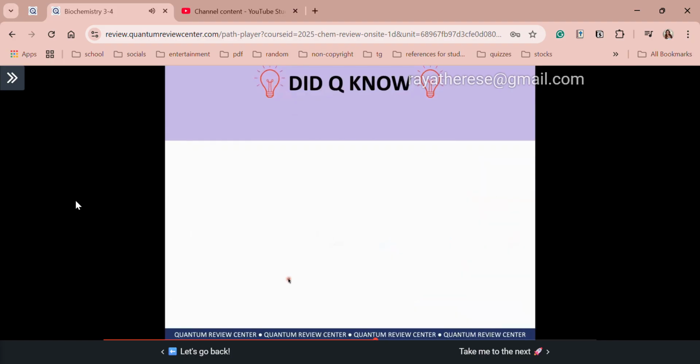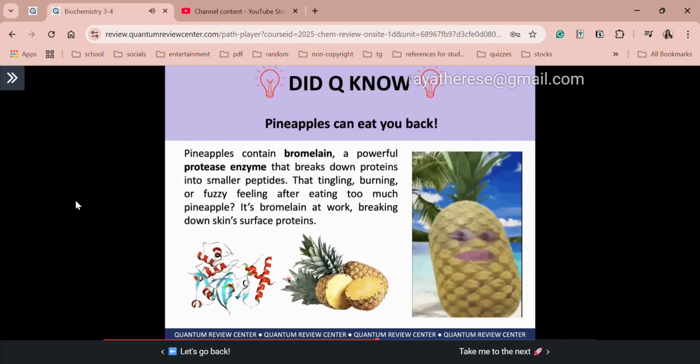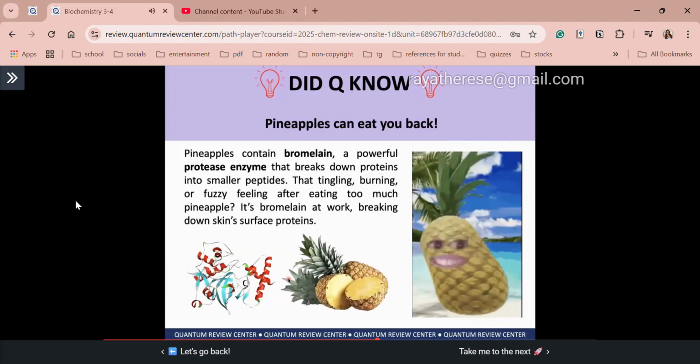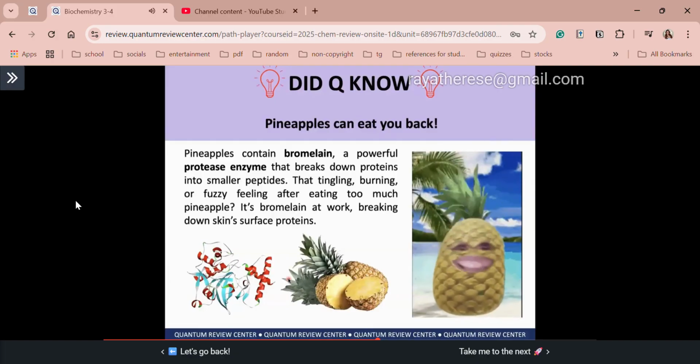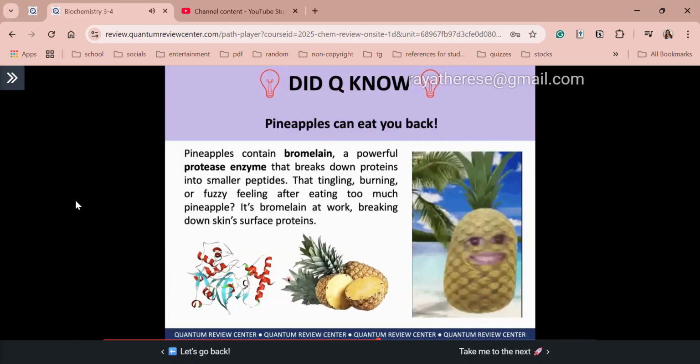Sir, meron ka pang did you know? Yes. Pineapples. Familiar with the enzyme that is present in your pineapple? We call it bromelain. And that bromelain is a protease enzyme that can break down protein found on the surface of our tongue. Kaya when we are eating pineapples, you can feel some small tingling or burning sensation in your tongue. So actually, that's your bromelain breaking down the surface proteins of your tongue. So meron palang connection ang biochem with our everyday life.